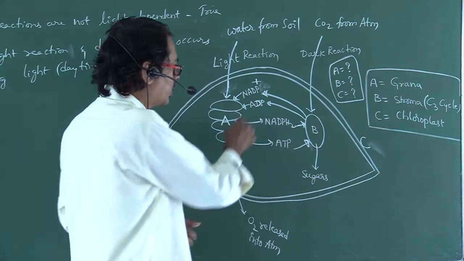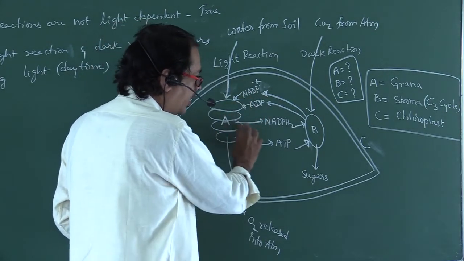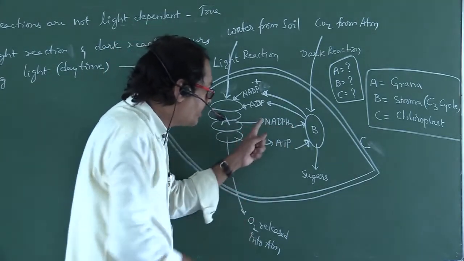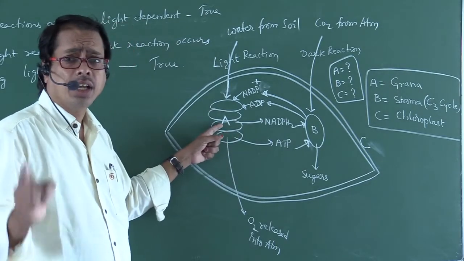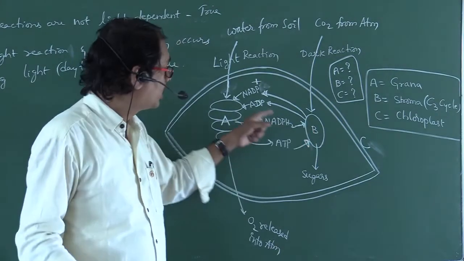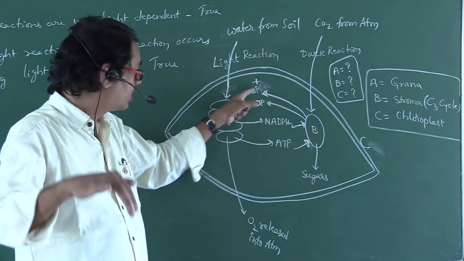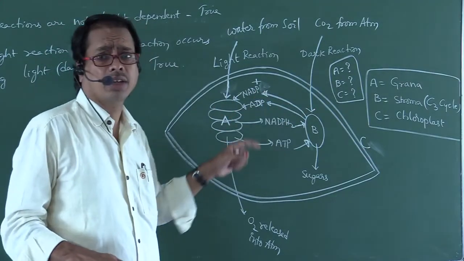So ADP and NADP plus are utilized, and finally ATP and NADPH2 are formed. So ATP and NADPH2 are synthesized in light reaction. ATP and NADPH2 are utilized in dark reaction. ADP and NADP plus are utilized in light reaction and released during dark reaction.